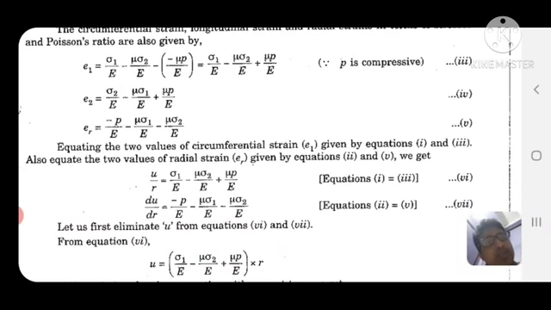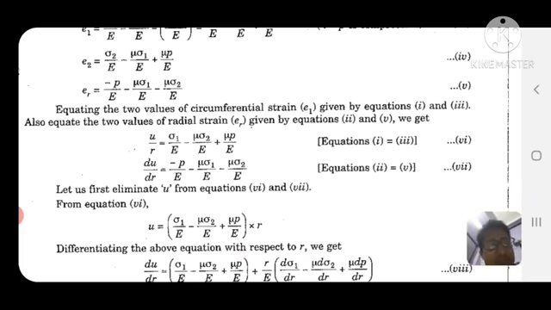Equating the two values of circumferential strain, and also the two values of radial strain given by the equations: u/r is equal to sigma 1 by E minus mu into sigma 2 by E plus mu into P by E, and du/dr is equal to minus P by E minus mu into sigma 1 by E minus mu into sigma 2 by E. Let us first eliminate u from equations 6 and 7.